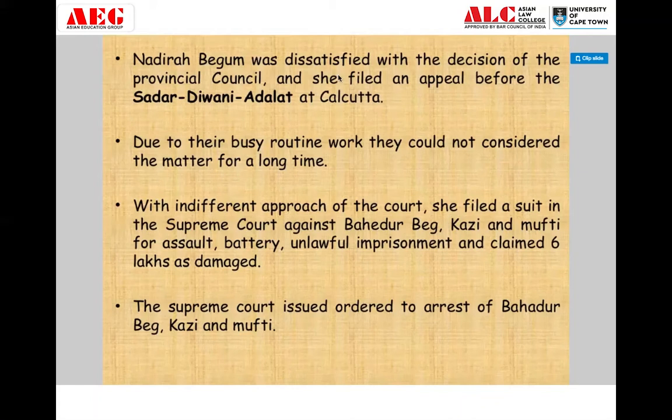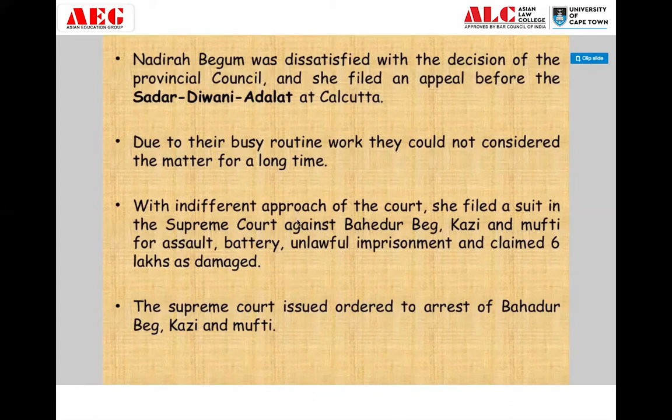It had decided that 3 parts should belong to Bahadur Beg and only 1 part should belong to Nadira Begum. Because of this dissatisfaction, she filed an appeal before the Sadar Diwani Adalat, which sits in Calcutta, and the head of the Sadar Diwani Adalat is the Governor General and his council. Now, due to their busy work routine, they could not consider the matter for a long time. Obviously, they were not able to hear this matter, and with an indifferent approach to the court, she filed a suit in the Supreme Court against Bahadur Beg, Kazi and Mufti for assault, battery, unlawful imprisonment, and claimed 6 lakhs as damages. Now, what happened? Let me tell you the brief story that came before.